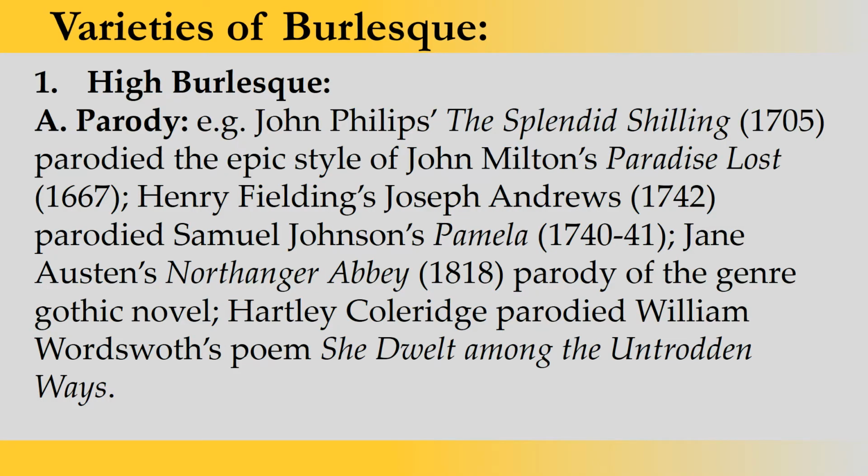Here we have a genre called Gothic novel, and you find in Jane Austen's Northanger Abbey how this Gothic genre is imitated or mocked or ridiculed. Next, Hartley Coleridge parodied William Wordsworth's poem She Dwelt Among the Untrodden Ways. If you read the very first stanza, you will understand this stanza is a direct imitation of William Wordsworth.